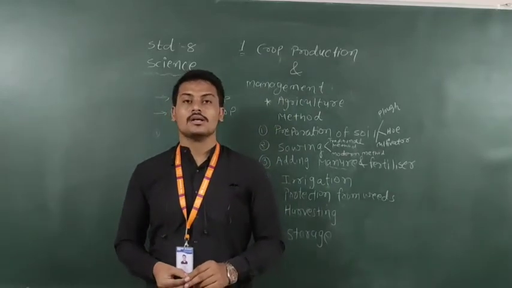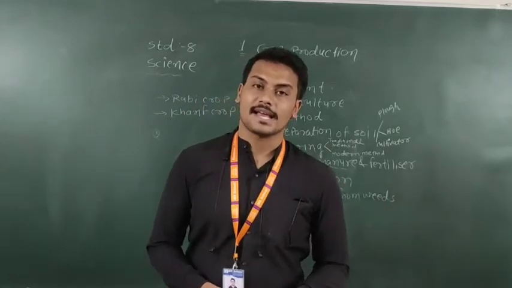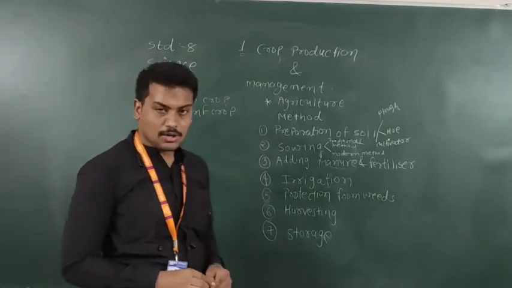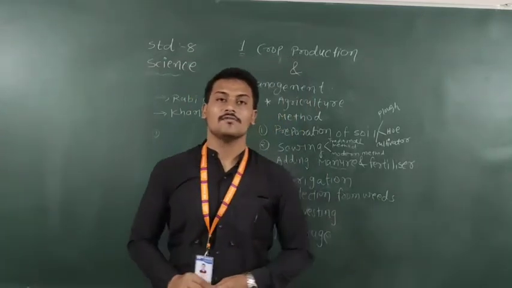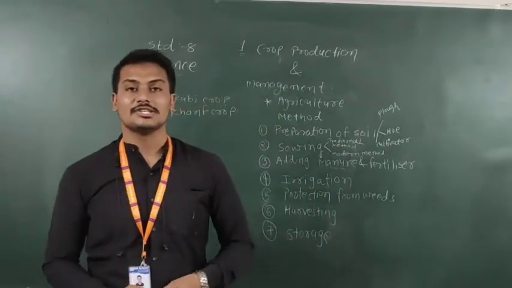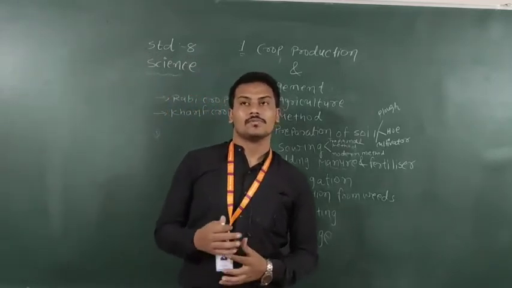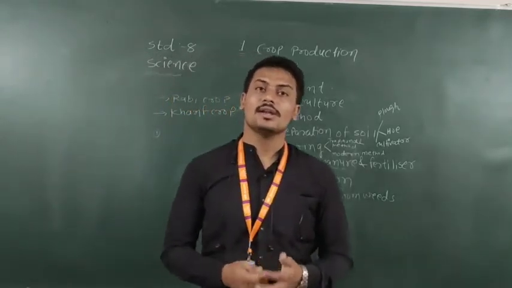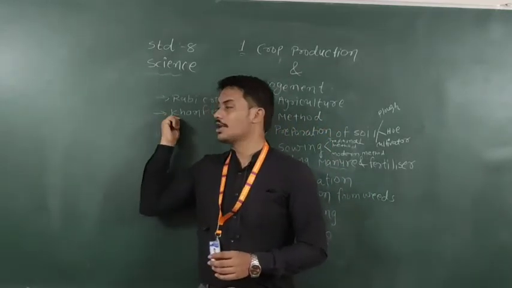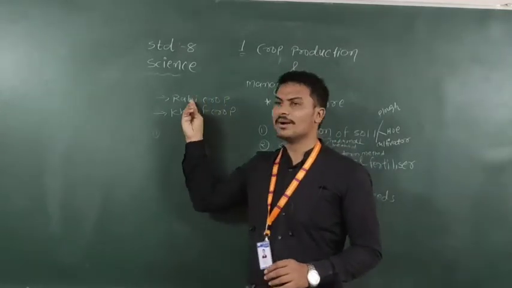First of all, there are 2 seasons. One is the rabi crop, second is the kharif crop. The rabi crop is a winter crop. The different types of crops which we sow in the winter season are known as rabi crops. Whereas kharif crops are those which we sow in the rainy season or monsoon season. The duration of the rabi crop is November, December to March.